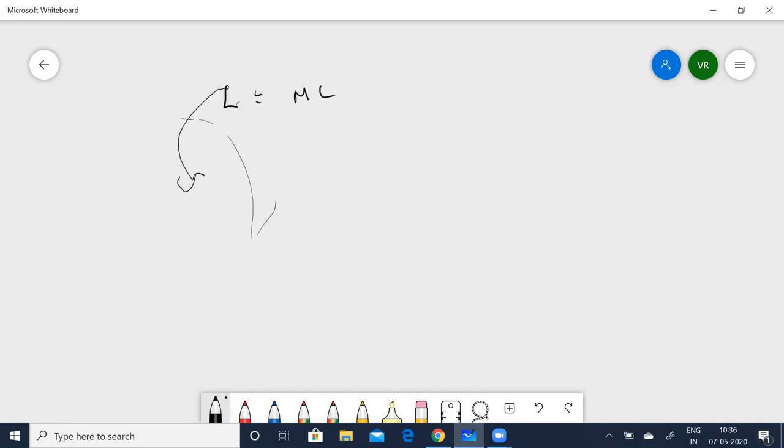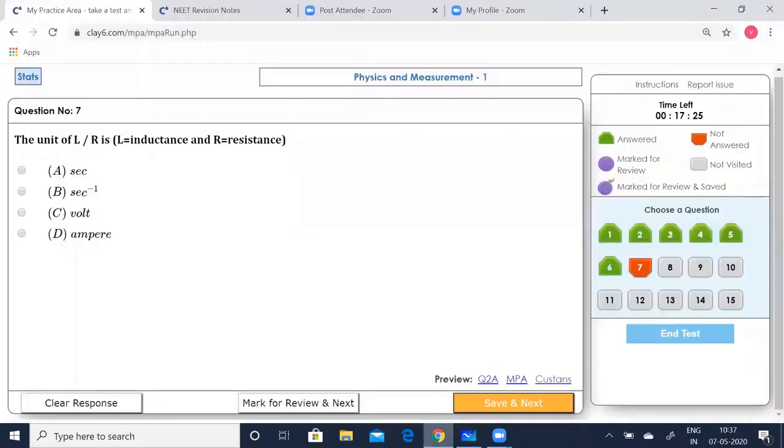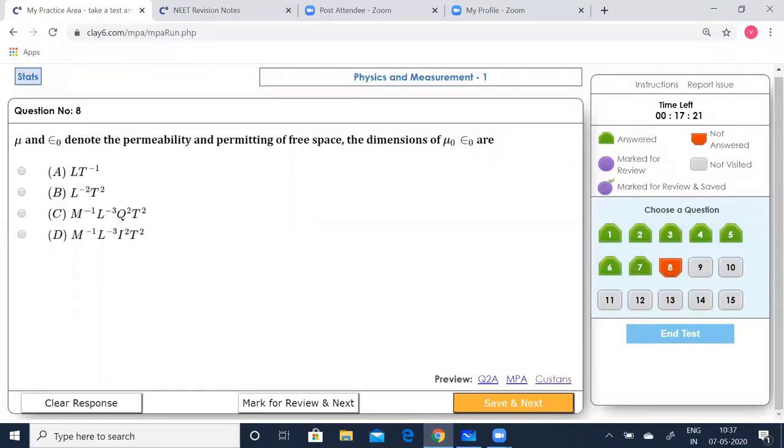M L squared C to the power of minus 2 T to the power of 0. And for resistance R, it is M L squared C to the power of minus 2 T to the power of minus 1. Now, when you divide both, everything gets cancelled. You get T to the power of minus 1, it goes up, becomes T. So it is just seconds. So you can see that option A is correct. Save that. Go to the next question.